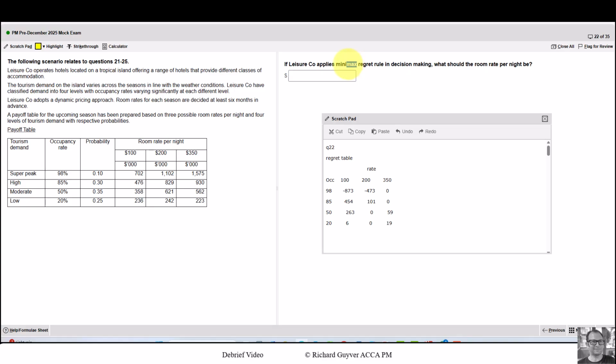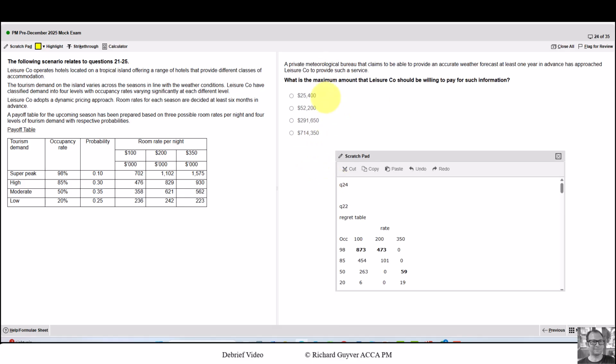Now we need to find the maximum. I've probably confused you because I've used minus on some. Let's take that out. They're all negative or 0. So if we had chosen 100 as the rate, our maximum regret would be 873. Had we chosen 200, our maximum regret would be 473. Had we chosen 350, our maximum regret would be 59. Then we do the last step, which is minimizing the maximums. This is the minimum out of the 3 I've highlighted, so 59, which means the room rate is, read from the top of the table, 350.